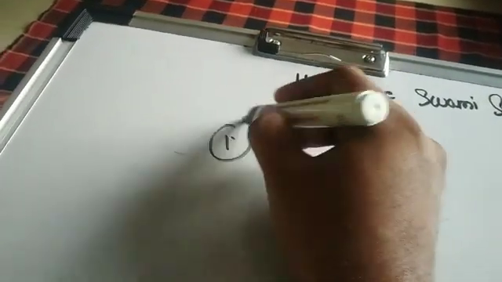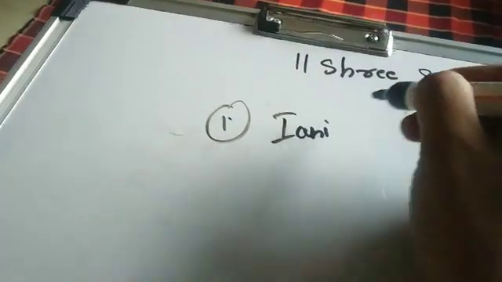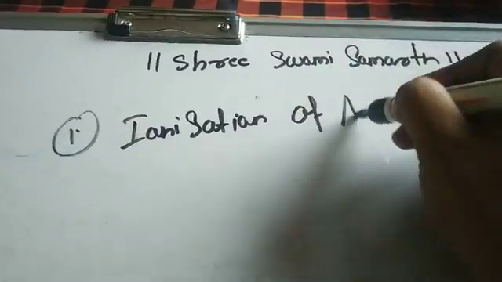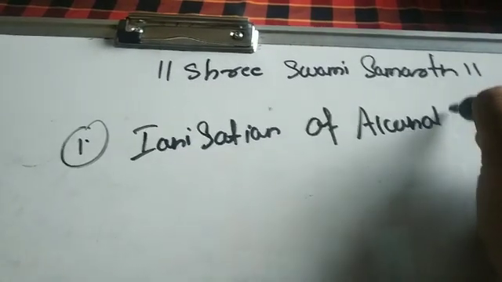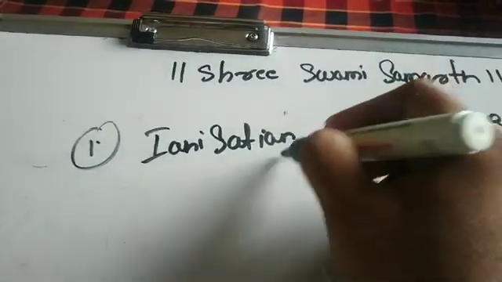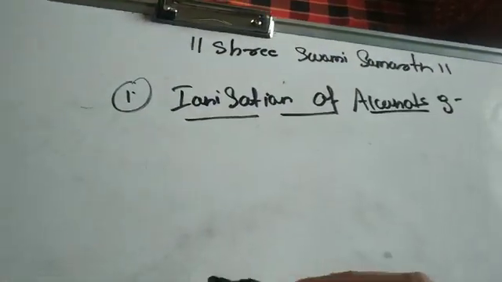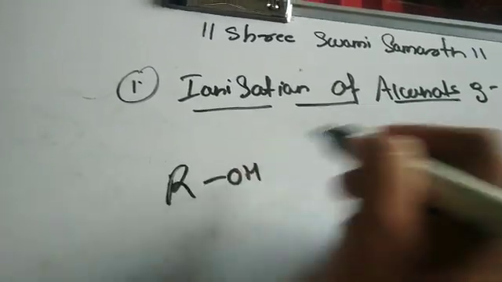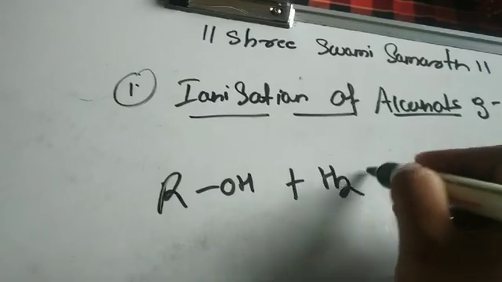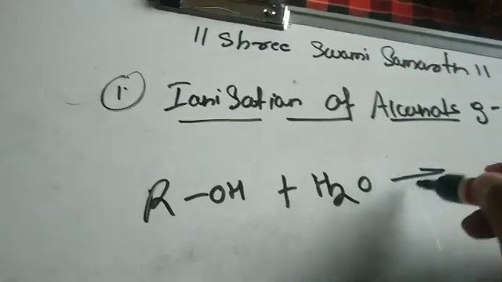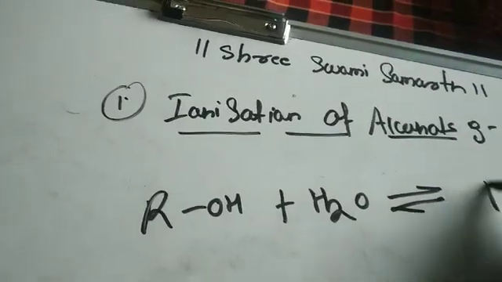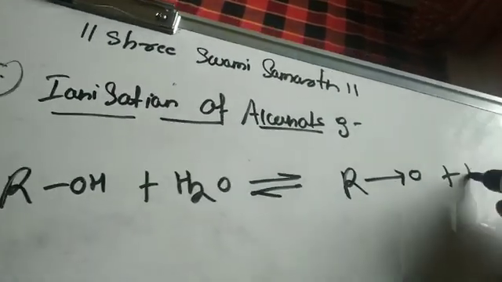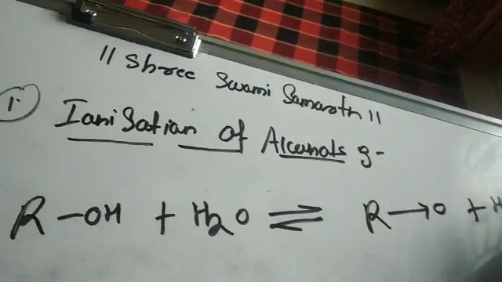So first reaction we are going to see is ionization of alcohols, right? So when this particular alcohol ROH is added to a water molecule, it will form the alkoxide ion plus H3O plus.